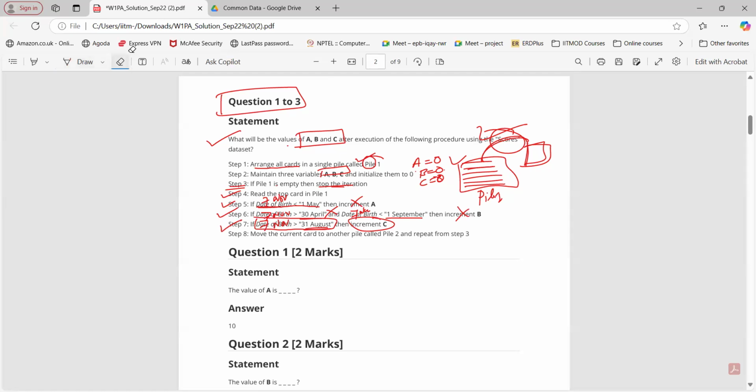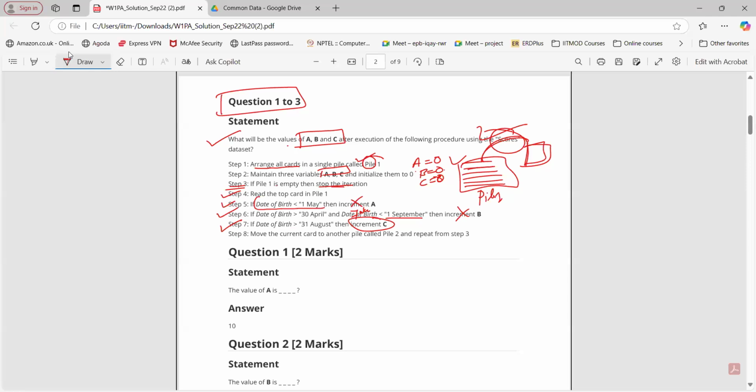So, remember this particular point in the case of if statement, what we are doing here, if the condition is true. So, these all are the conditions here. This is one condition, second condition here, and here also we have a condition. If the condition is true, then do this particular thing. Now, at step number 7, our condition is true. So we are going to increment C. So when I say increment C, what does that mean? C equals C plus 1.